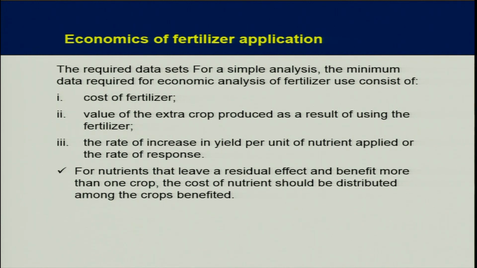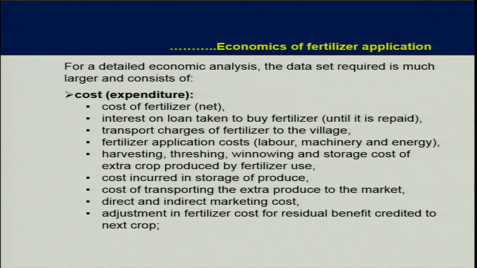For nutrients that leave a residual effect and benefit more than one crop, the cost of nutrient should be distributed among the crops benefited. For a detailed economic analysis, the data set required is much larger. For example, we need to know cost, income or returns.